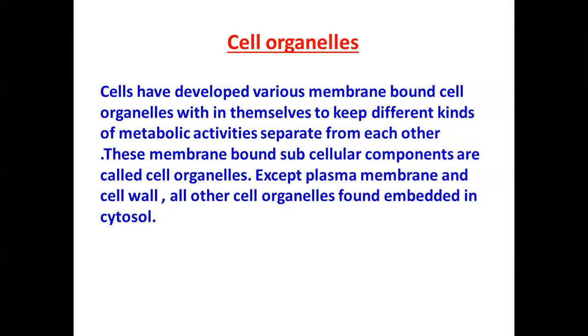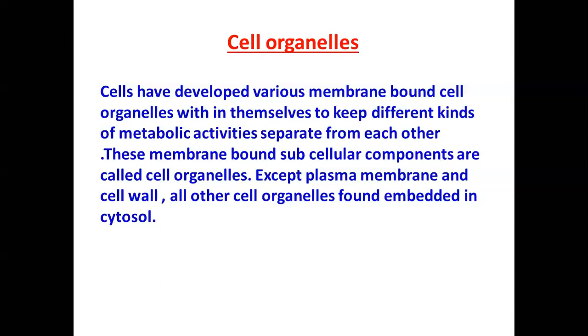In fact, large and more evolved cells or cells of the multicellular organism have a great deal of metabolic activities to support their complicated structure and function. So in that case, cells have developed various membrane-bound cell organelles within themselves to keep different kinds of metabolic activities separate from each other.